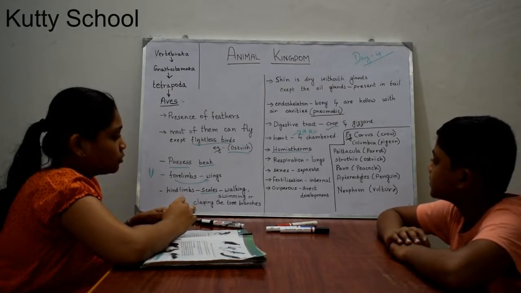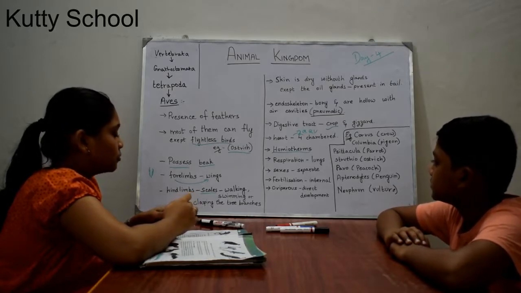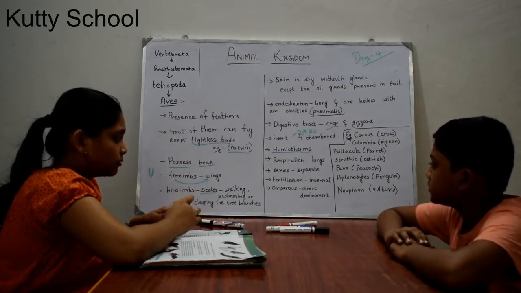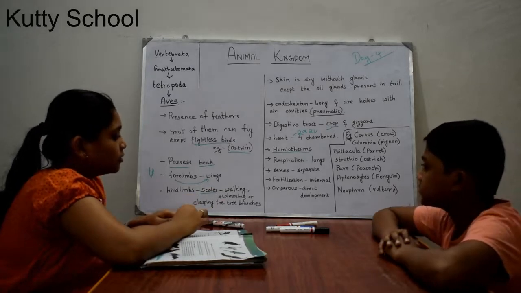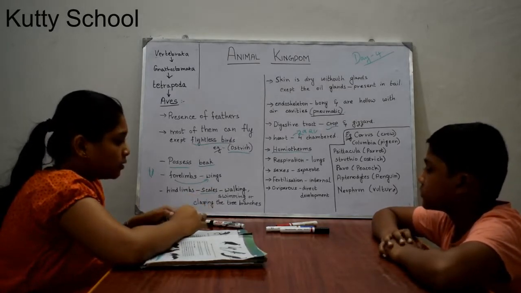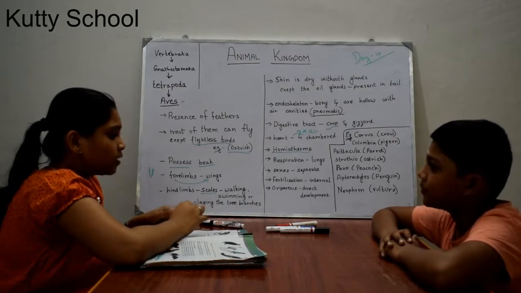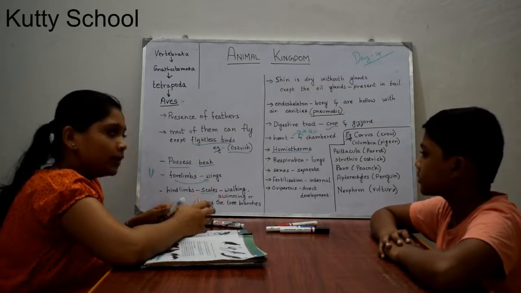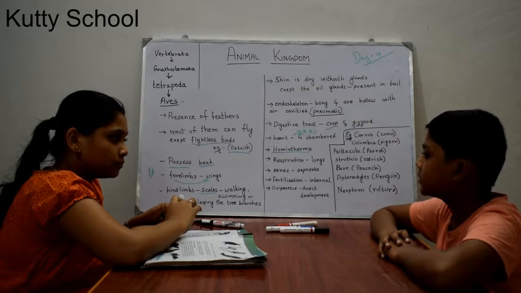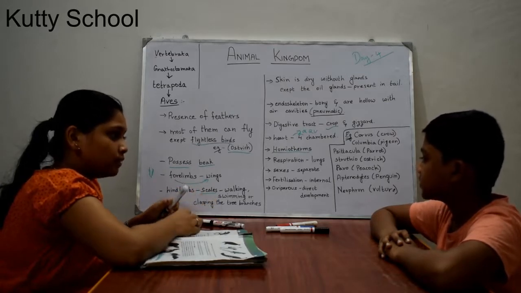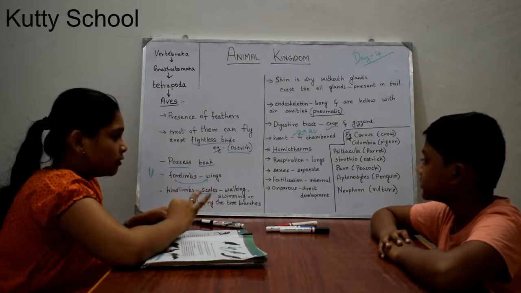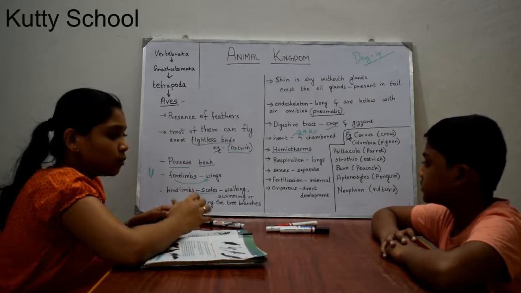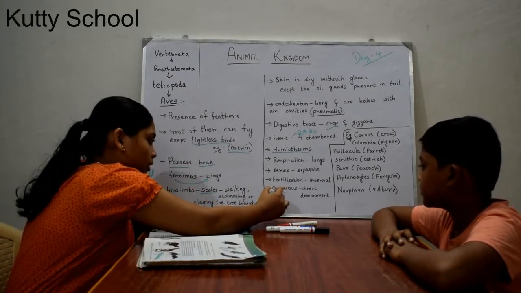Respiration in these birds is through lungs, and sexes are separate. Male and female are separate organisms in birds. In these organisms, fertilization is internal. What is internal fertilization? Internal fertilization is when the male and female gametes fuse together inside the body of the organism. And these organisms are oviparous. Oviparous animals are nothing but egg-laying animals.